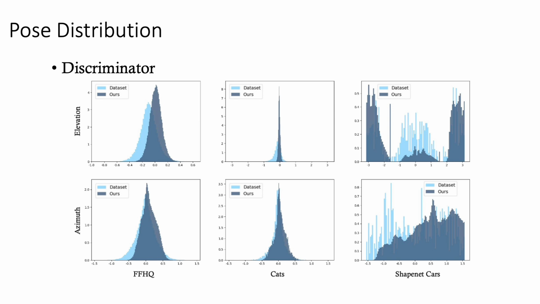We also visualize the pose distribution predicted by the discriminator on the dataset. Same as before, the light blue denotes the pose distribution of the dataset, and the dark blue represents the pose distribution predicted by the discriminator. The discriminator can capture the distribution similar to the dataset.